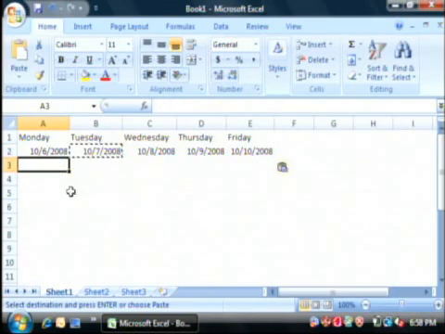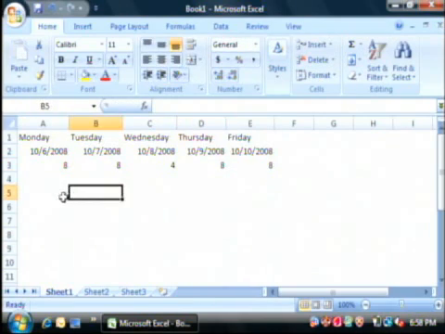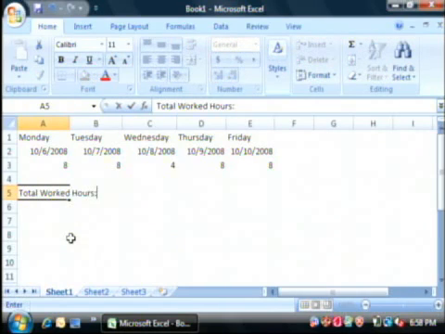Now, let's put in the number of hours that we worked. So we worked 8 hours Monday, 8 Tuesday, Wednesday was a half day, Thursday and Friday were full days. Let's calculate the total amount of time that we worked. To do so, let's say total worked hours.